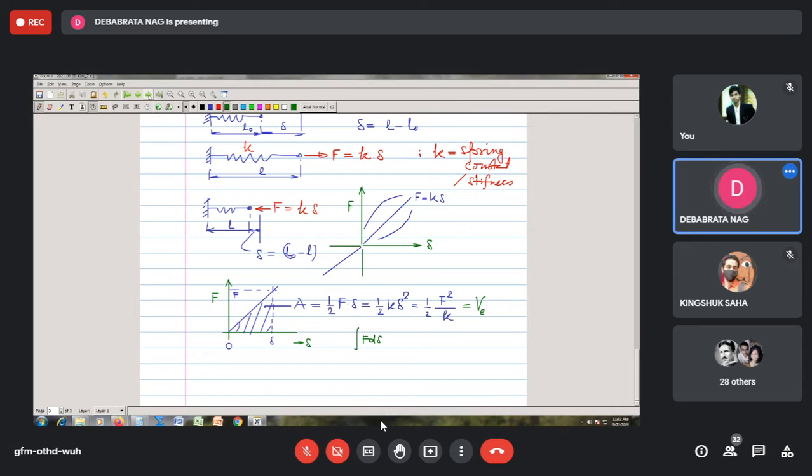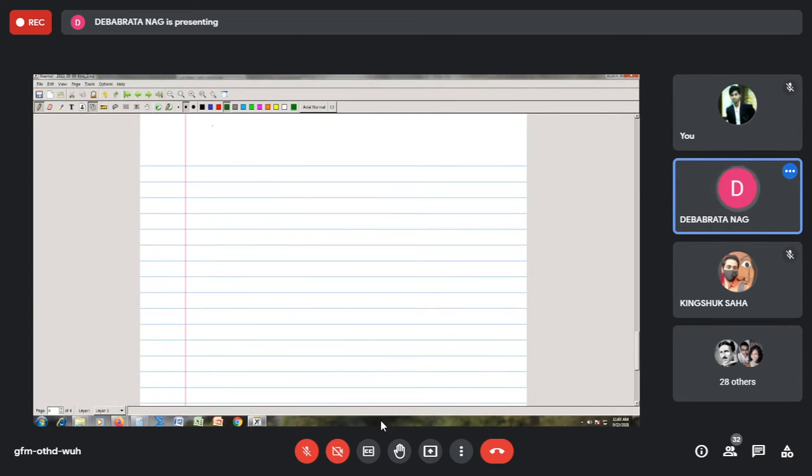Now let me see the case when we have a body with some spring attached to it. Let us consider an example to understand what will be the work done by the force of a spring. Say this is a particle of mass M which is attached on a frictionless surface like this. And we are going to give a positive displacement to this mass. Let's say this is your X, the displacement that you are going to give.